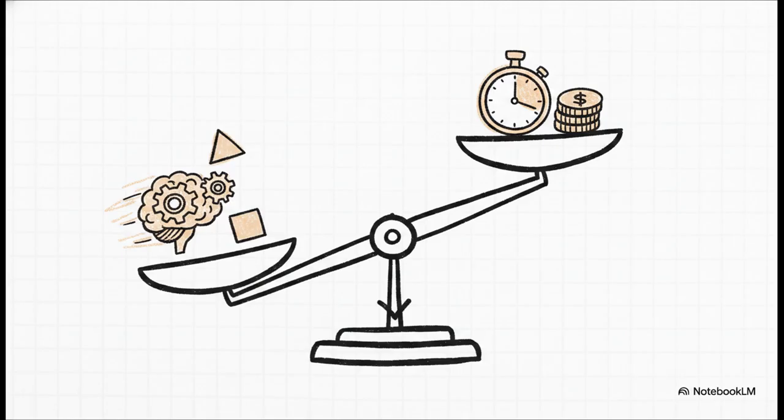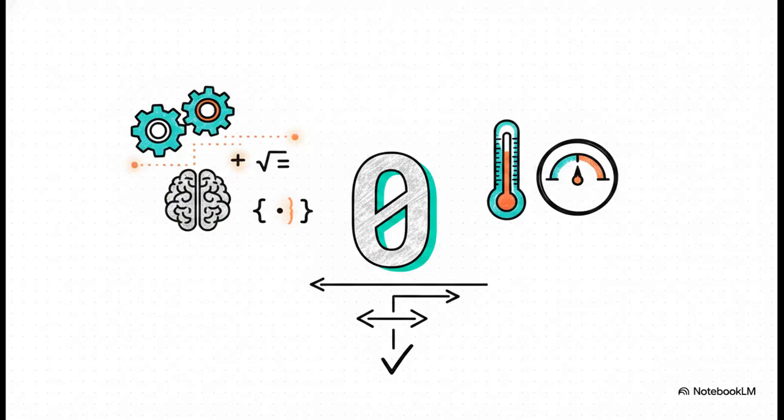But, of course, here is the trade-off. More reasoning means generating more tokens. And as we know, in the AI world, more tokens mean slower responses and higher compute costs. You are literally paying extra for that thought process. And for the final rule, I want you to burn this number into your memory. 0. When you're using chain of thought for problems that have a single definitive correct answer, like a strict math equation or a specific block of code, you should set your AI's temperature parameter to exactly 0. This reduces the model's randomness and creativity down to the absolute minimum, which ensures it stays strictly on that logical path you've laid out. No creative detours allowed.